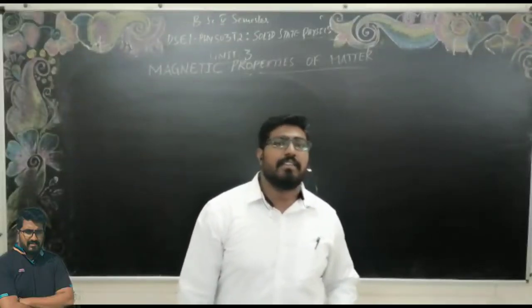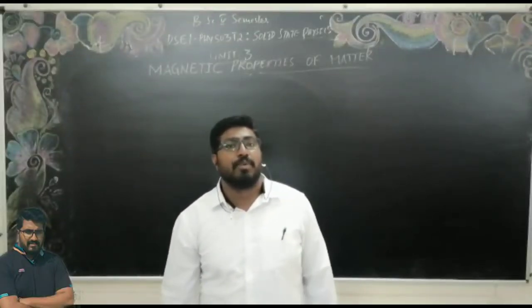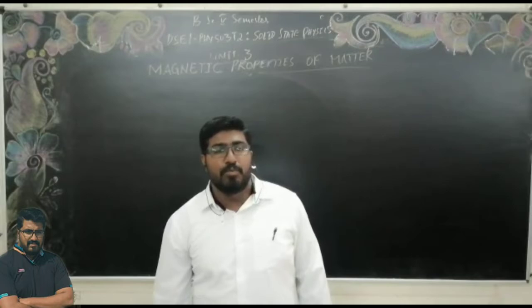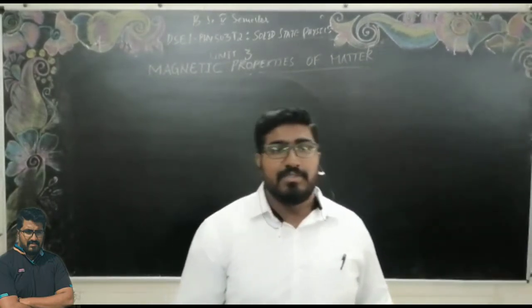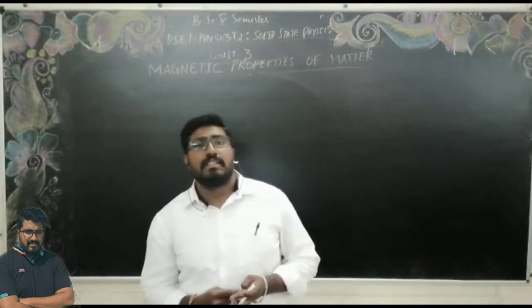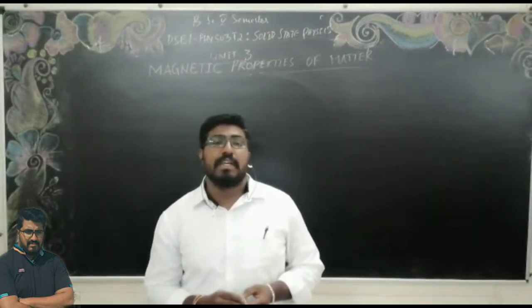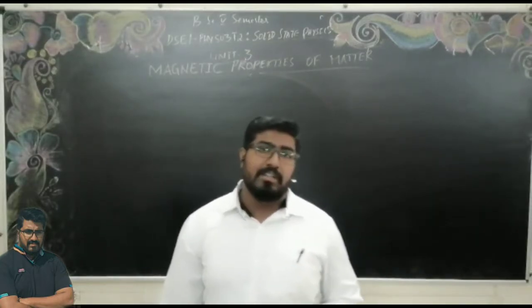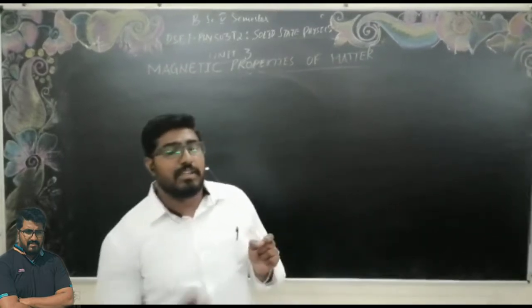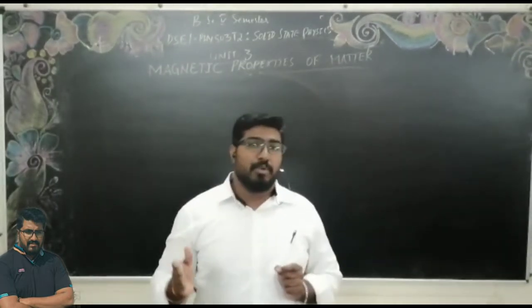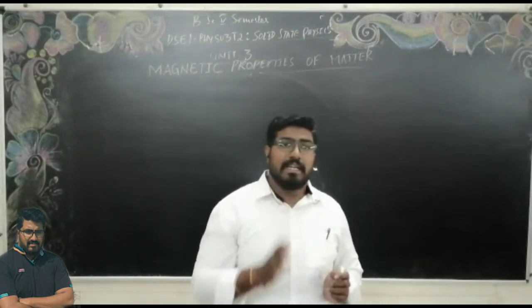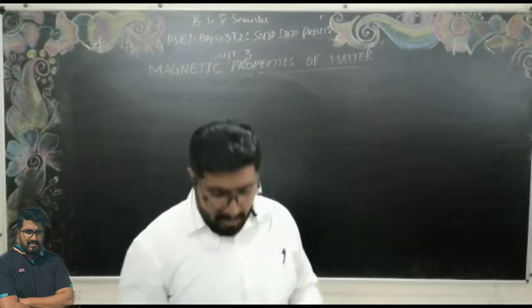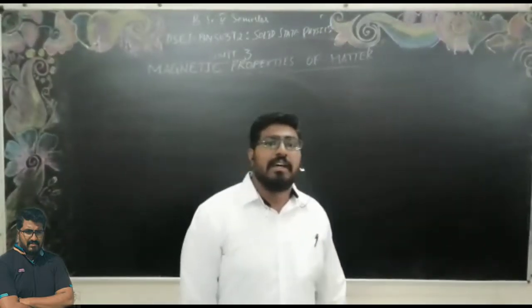In the last class, we have studied about the magnetic dipole and magnetic dipole moment, how the magnetism is going to originate, as well as we have seen some important cases of the magnetic dipole moment. If the bar magnet is cut horizontally, what happens to the pole strength, as well as if I cut the bar magnet vertically, what happens to the pole strength. All these things we have studied in the last class.